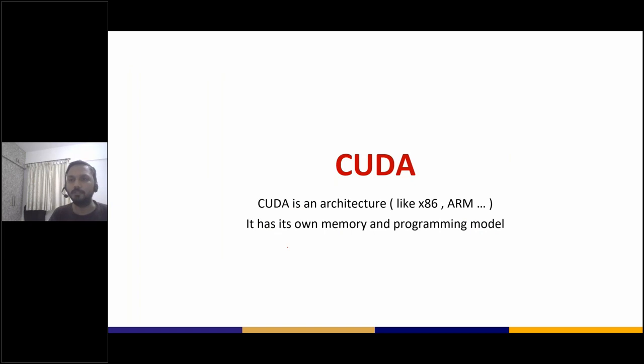Now, what's CUDA? We have been talking about GPUs, we have been talking about CPUs. So what is CUDA? CUDA was an acronym which stood for Compute Unified Device Architecture. Nobody spells it out in this form at this point of time. CUDA has become the architecture, and the programming model has become so famous that we don't have to expand it anymore. But the keyword there is that CUDA is an architecture. The A stands for architecture. Now that's very important to understand.